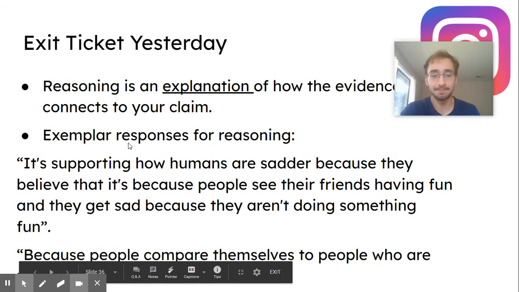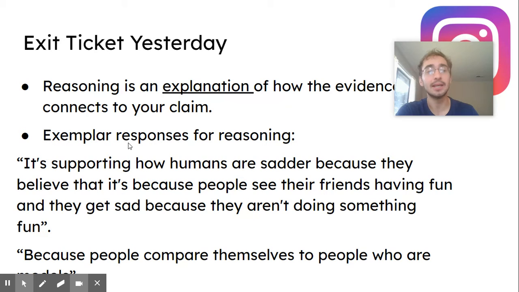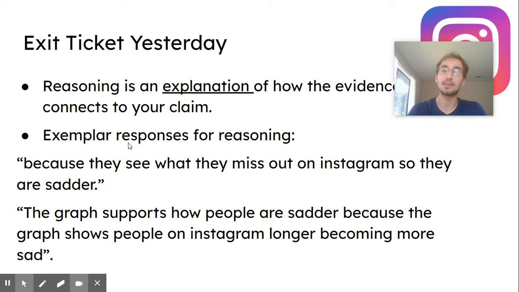Next one, reasoning. So reasoning can be a little difficult. It's an explanation of how the evidence connects to the claim. For example, it's supporting how humans are sadder because they believe that it's because people see their friends having fun and they get sad because they aren't doing the same fun thing. Or someone said because people compare themselves to people who are models. Or because they see what they miss out on Instagram, so they are sadder.